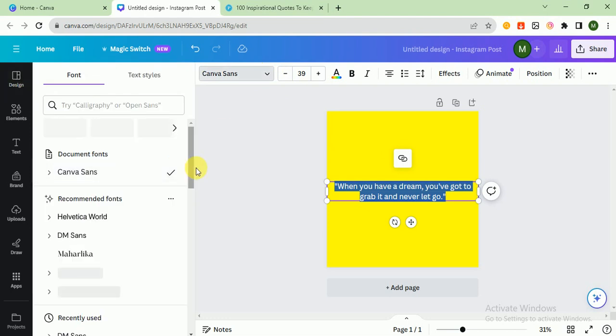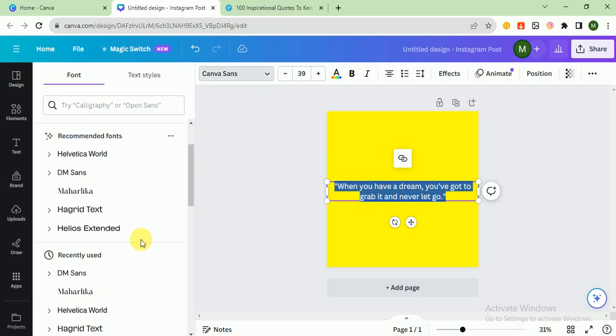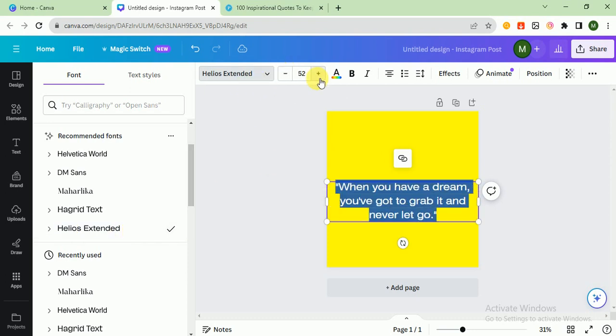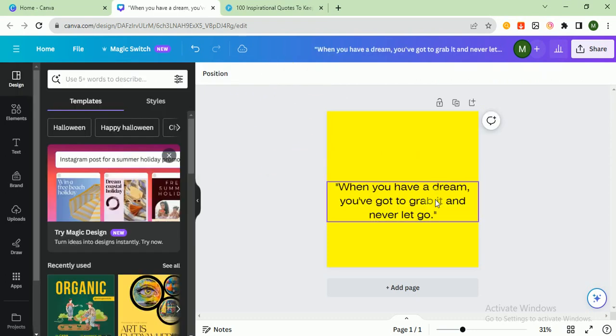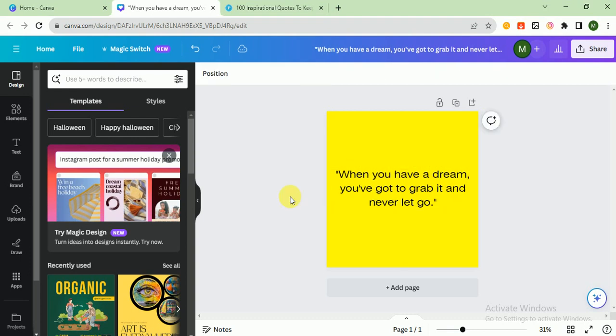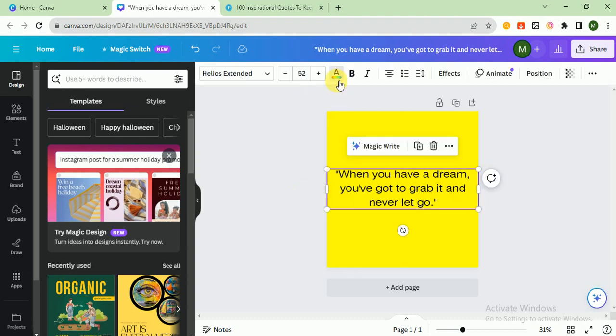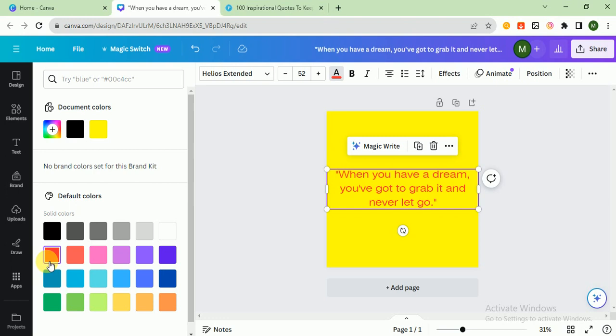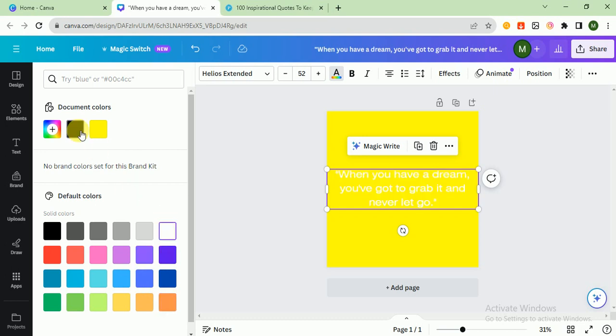And let's change the font. Yeah, this font is great. I experiment with different colors, but I think black is good.